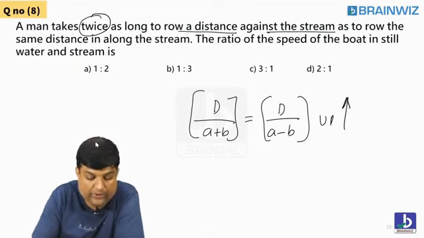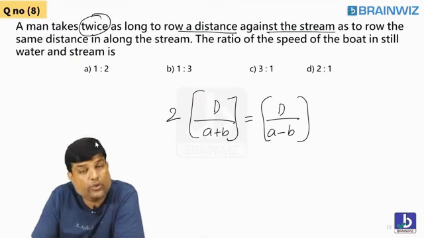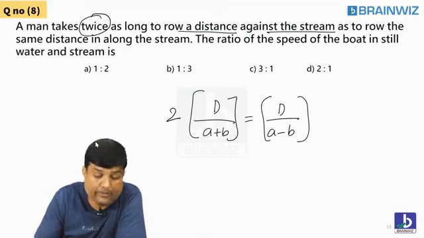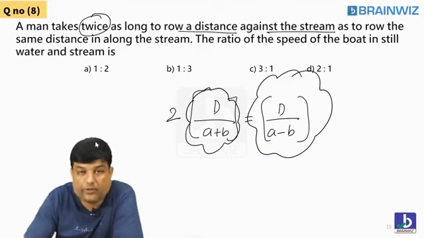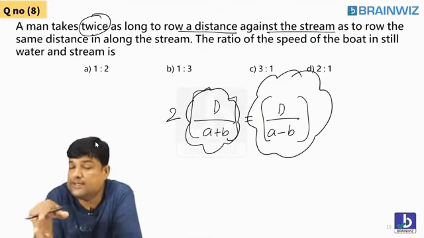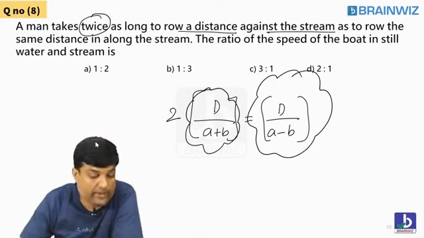He told you twice. So you should multiply 2 here to balance. Are you understanding? Some people might multiply 2 on the other side. That is wrong, because this is more and this is less. Downstream time is very less, upstream time is more. If you want to make it balanced, you have to multiply 2 on that left side. Following everybody? Yes or no?